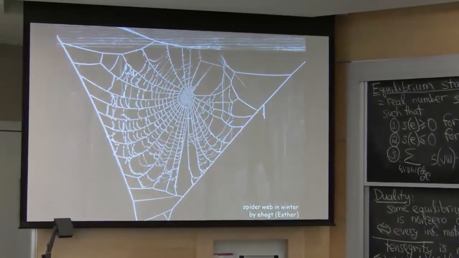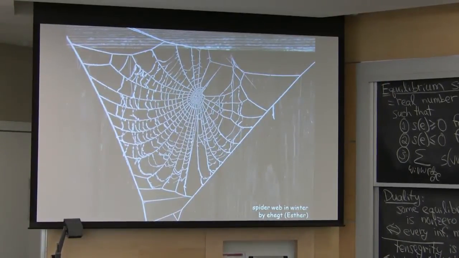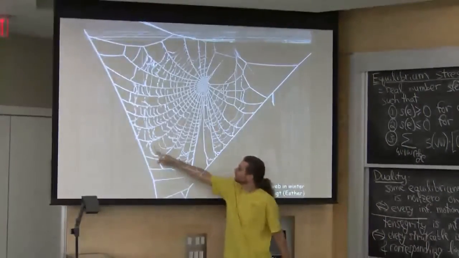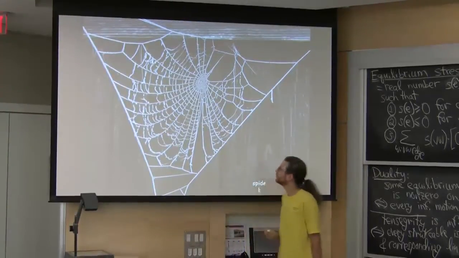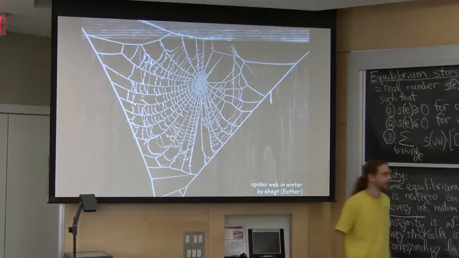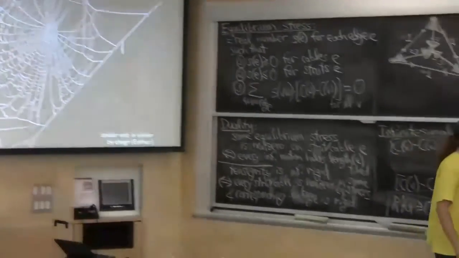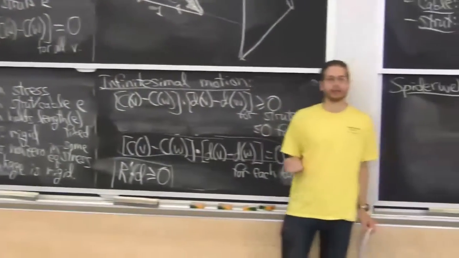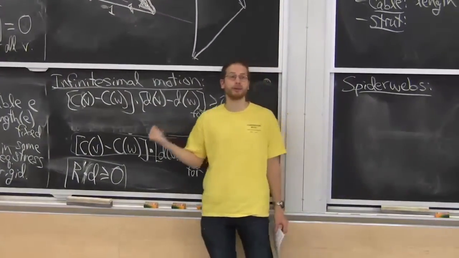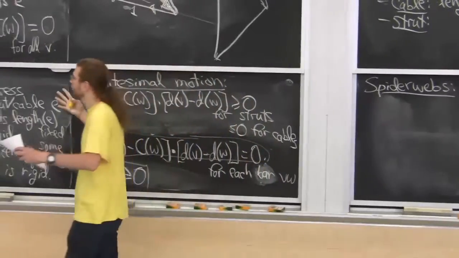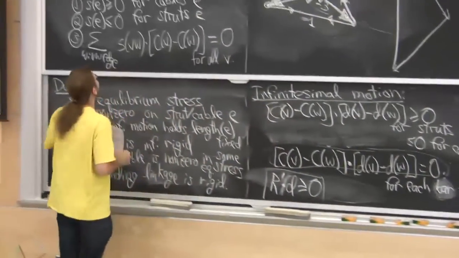A spider web is something where every edge is basically a cable. Under wind, tension, they get a little bit shorter than they're supposed to be, but they can't really get longer. They're pretty strong at preventing expansion. So a spider web is something that can be stressed with all positive weights. The reason it holds in tension is positive cables.